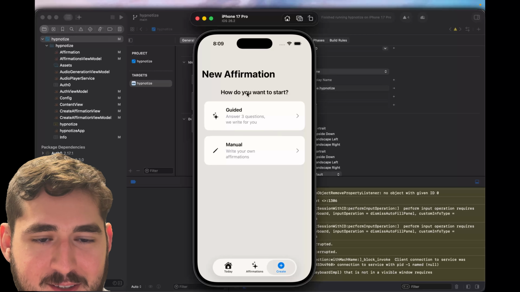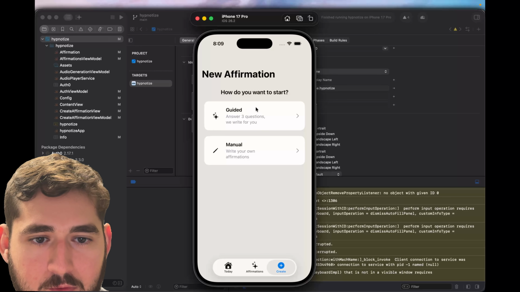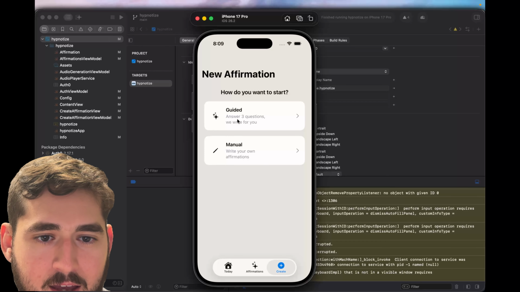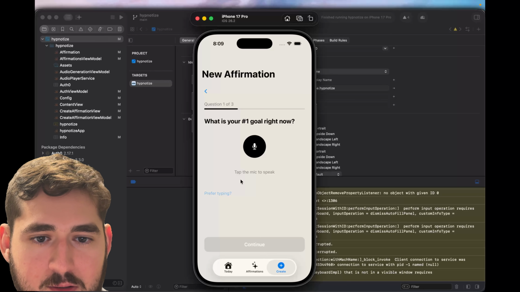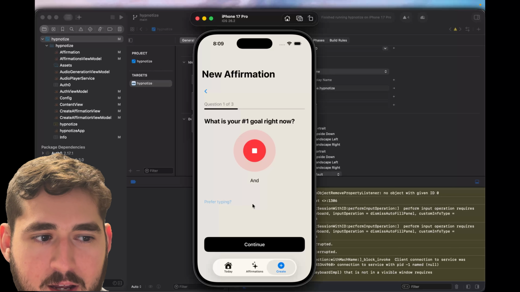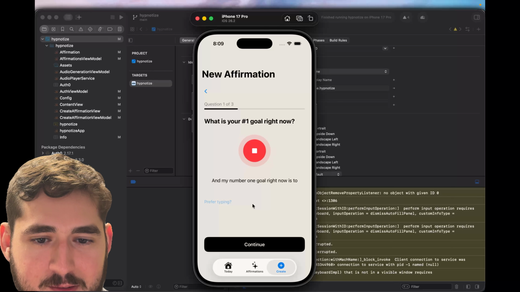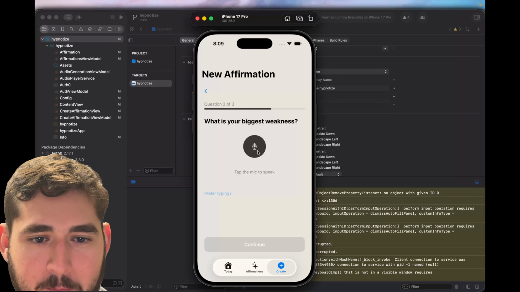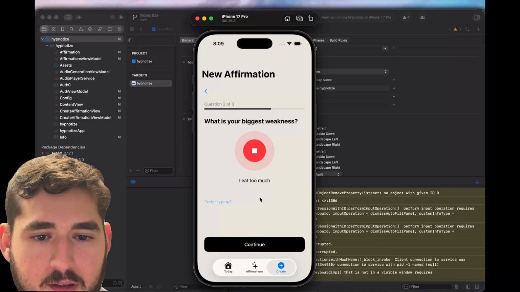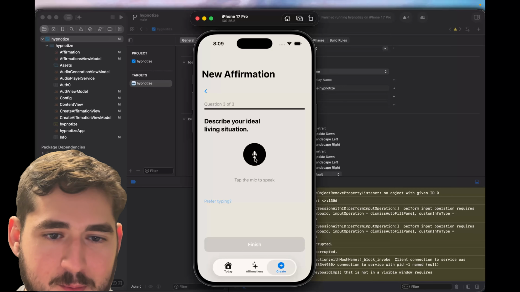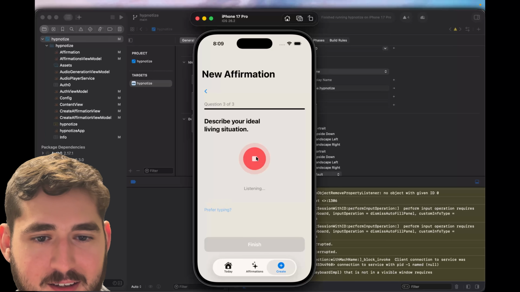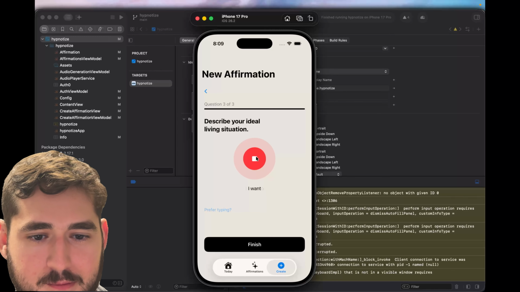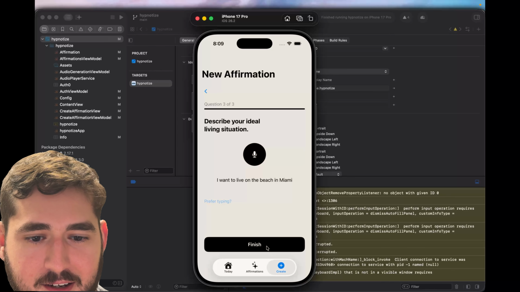So it starts out by asking you if you want to do a guided version or the manual version. And guided lets you answer a few questions. So let's see, it asks what's your number one goal right now? And my number one goal right now is to add 10 pounds of muscle. Okay. And then it says, what is your biggest weakness? I eat too much junk food. And then it says, describe your ideal living situation. I want to live on the beach in Miami. Okay, then we hit finish.